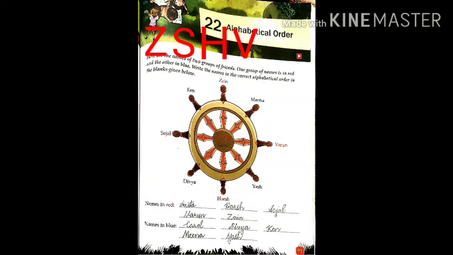Then the second one: H, S, Z and V. As you can see, Z is the last alphabet, right? So we can write Z at the last. Okay, so after A, what will come? H, Harsh, right? Then Sejal and Varun. S comes before or V comes before? S comes before, right? So we will write Sejal, then Varun, and the last name would be Zain, right?